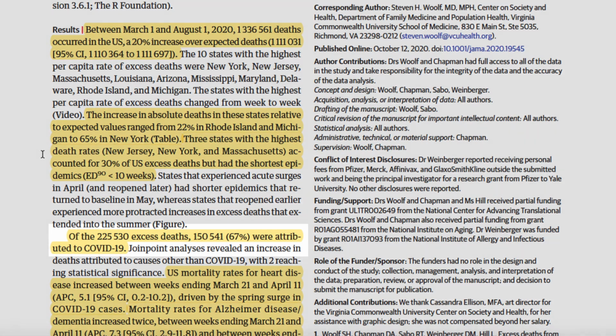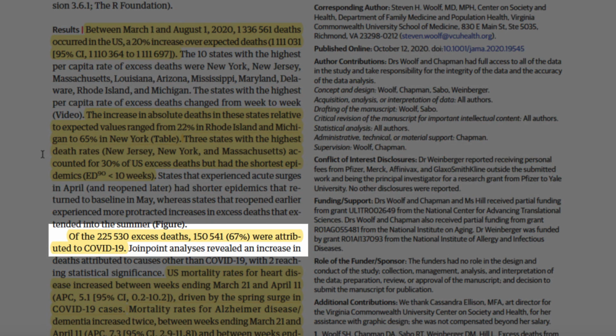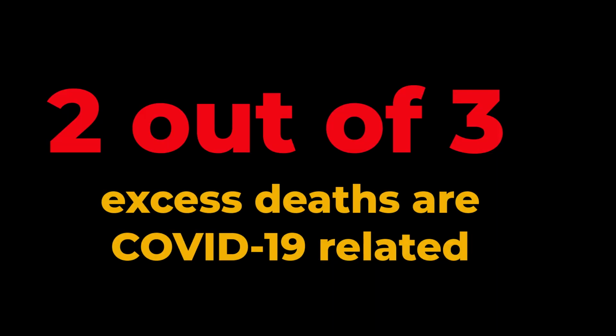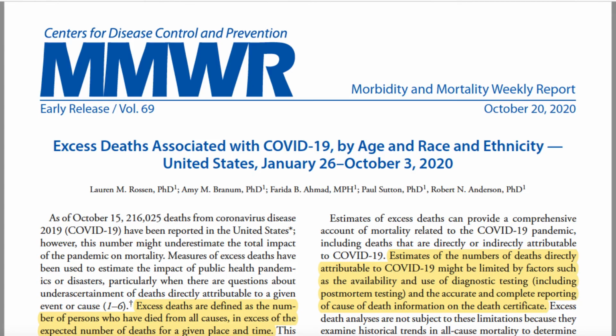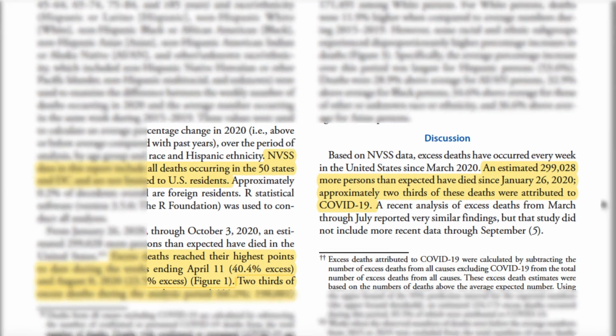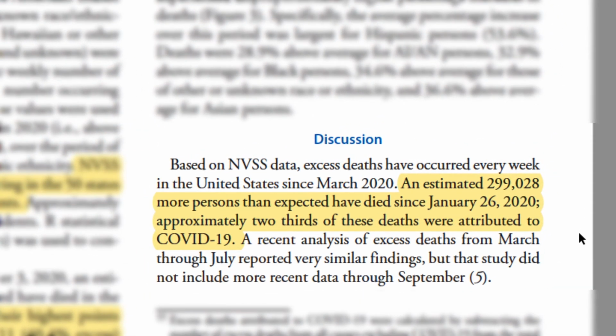If we talk numbers, they reported 225,530 excess deaths, of which 67% were attributed to COVID-19. This means that 2 out of every 3 deaths was a COVID-19 death. In another report released by the CDC itself, analyzing data from January 26 to October 3, 2020, they estimated 299,028 excess deaths. And again, they observed the same trend that 2/3 of deaths are attributed to COVID-19.